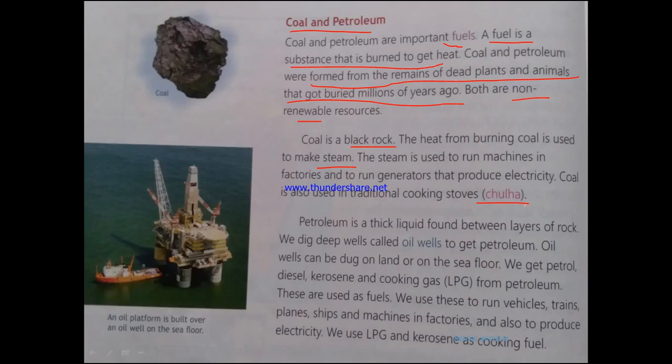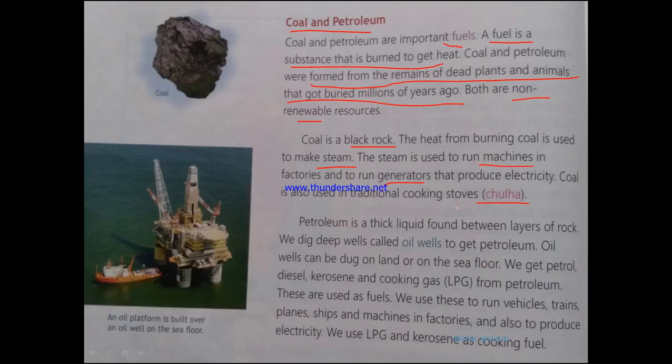So you see, I already said that coal is burnt to get heat, and also we can get steam. Remember the chapter where we talked about the history of transportation? In that chapter, we had seen steam engines. So coal was used to produce steam on which the engine was run. Here also that is being said. Coal is also used to run machines in factories and generators, and the generators produce electricity.